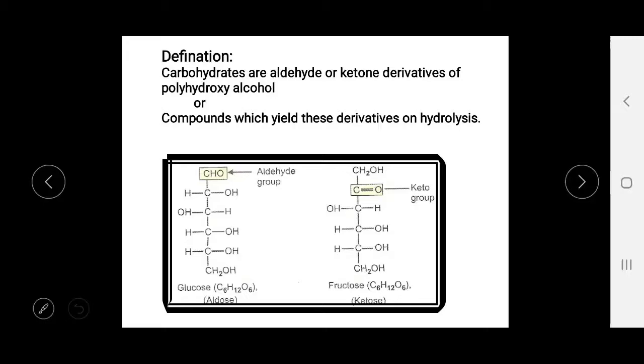In glucose we all know that it contains the aldehyde group, and in fructose you can see the keto group. So glucose is the aldose sugar, and fructose is the ketose sugar.